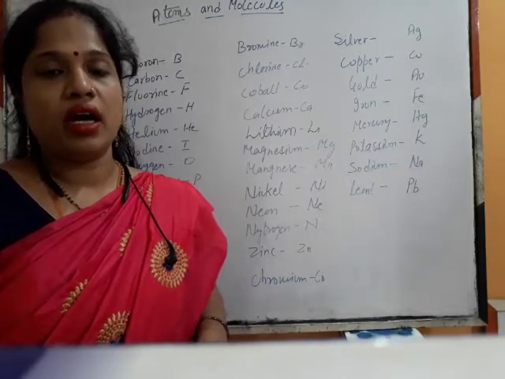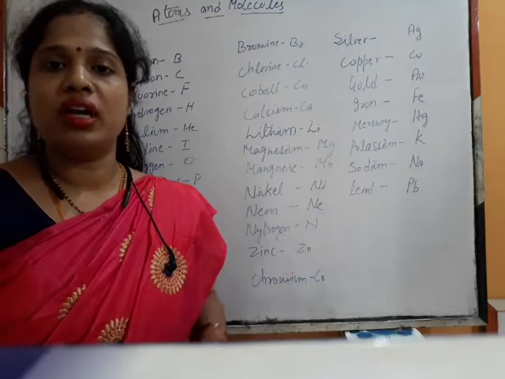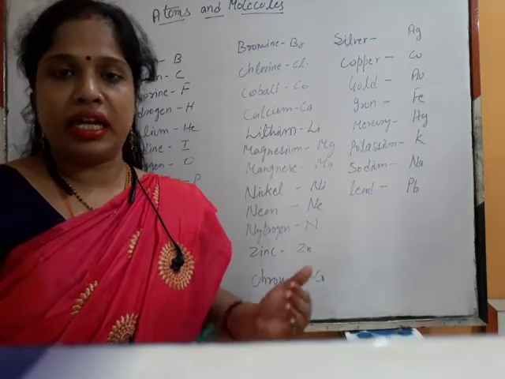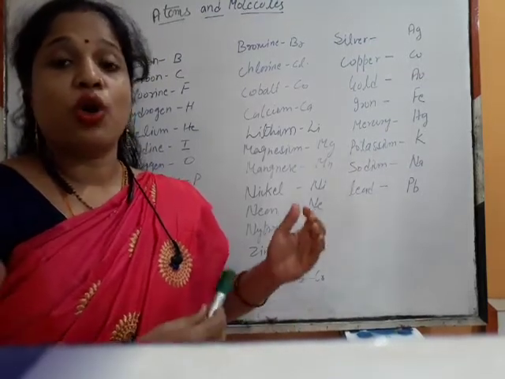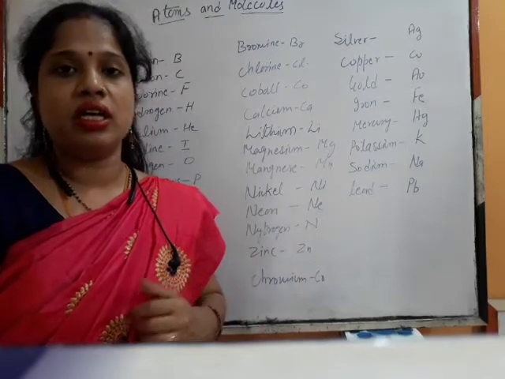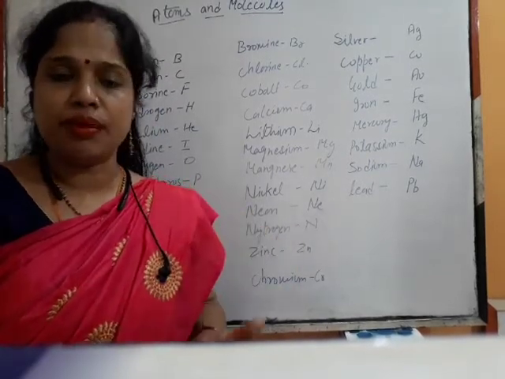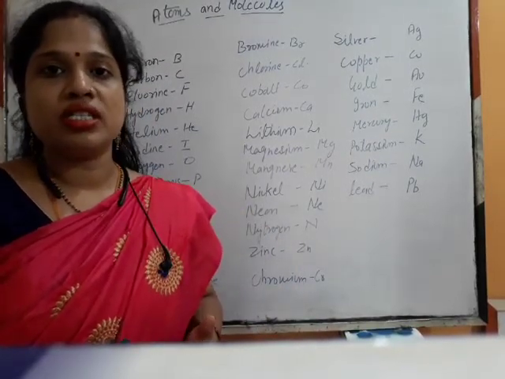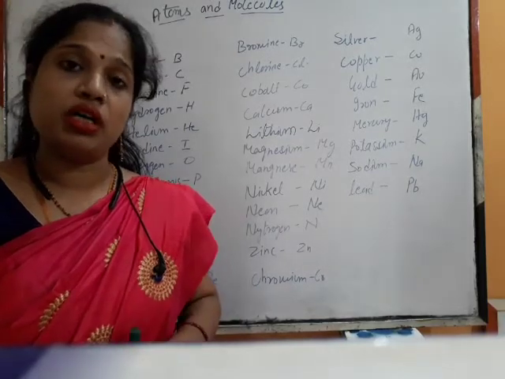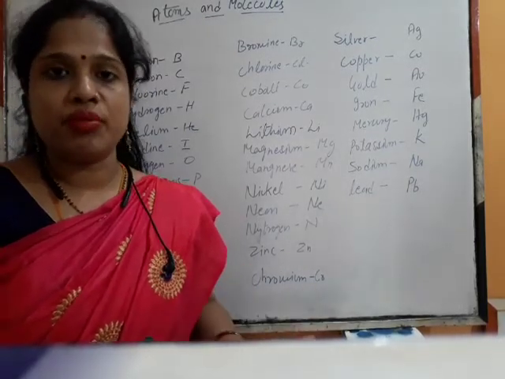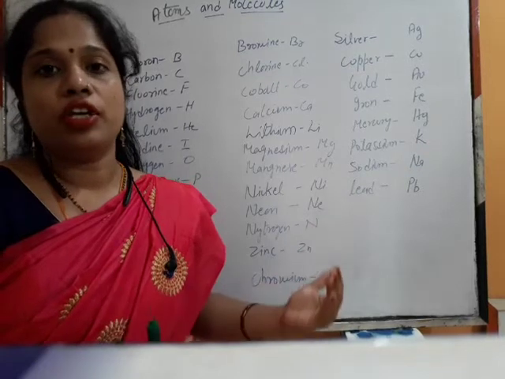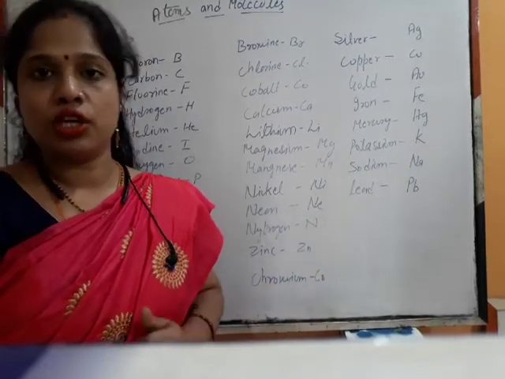Similarly, more than 100 elements have been discovered in chemistry so far, and all those elements have symbols so that students and people can remember them and use them when needed.